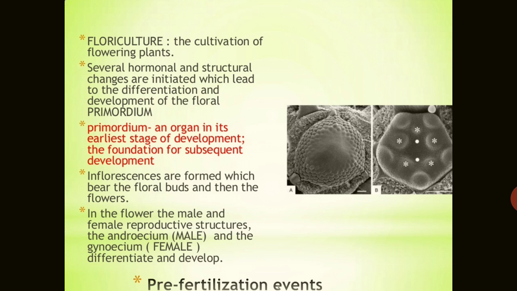Inflorescences are formed first, after that floral buds are there, and then flowers. In the flower, the male and female reproductive structures, which we call androecium in the male and gynoecium in the female, are differentiated and developed at the reproductive phase of the life of any plant. So there are the pre-fertilization events.